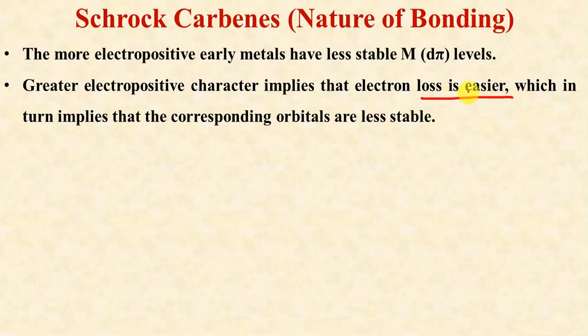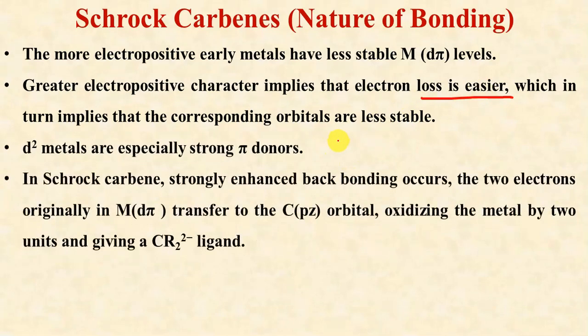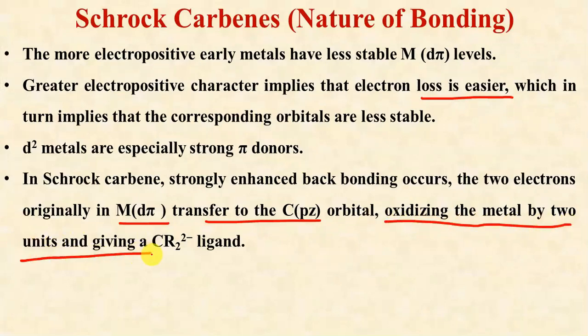There is another way of representing or explaining the bonding between metal and Schrock carbene carbon atoms. In Schrock carbenes, a strongly enhanced back bonding occurs. As I told you earlier, in the case of Fischer carbenes, this back bonding was not of that much extent. The 2 electrons originally in the metal d pi orbitals are transferred to the CR2 p orbital, oxidizing the metal by 2 units, giving CR2 2-